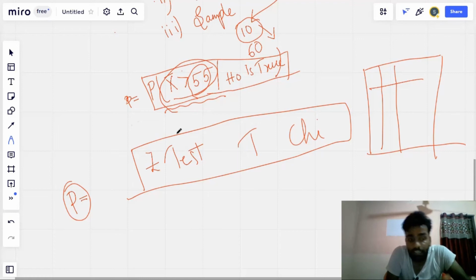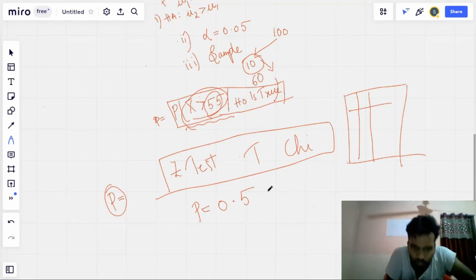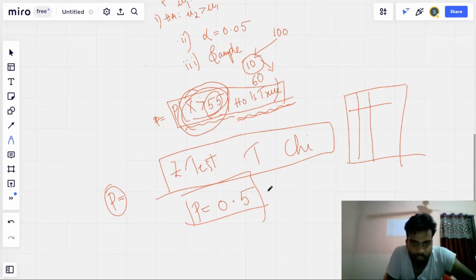After getting the p-value, for example, let's say p is equal to 0.5. What does that mean? It means that if we assume H0 is true, 0.5 means 50%. So there is a 50% chance that x bar is greater than 55, what you got in the sample statistics.